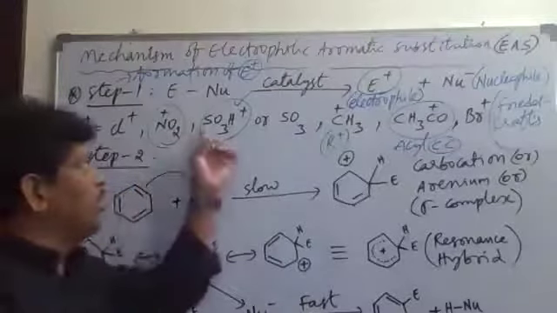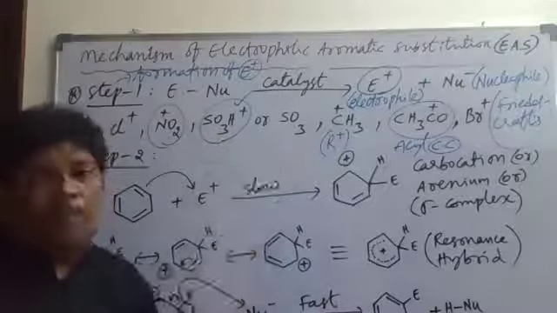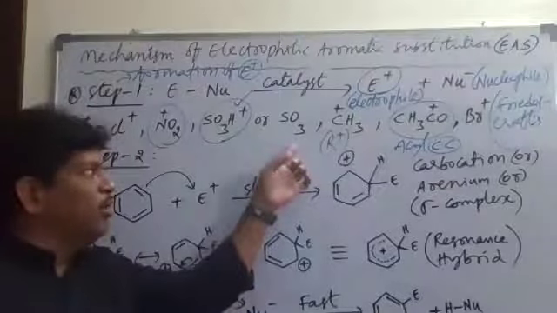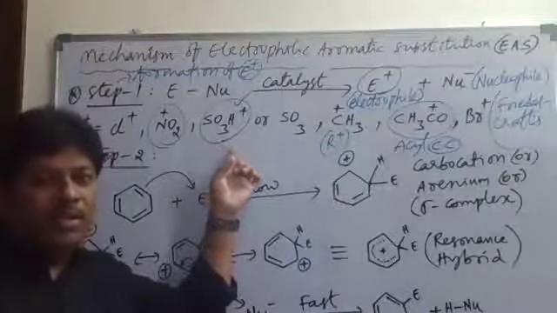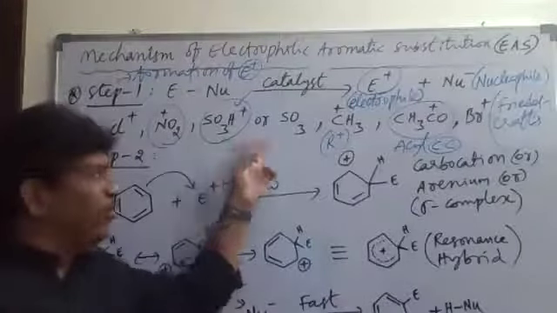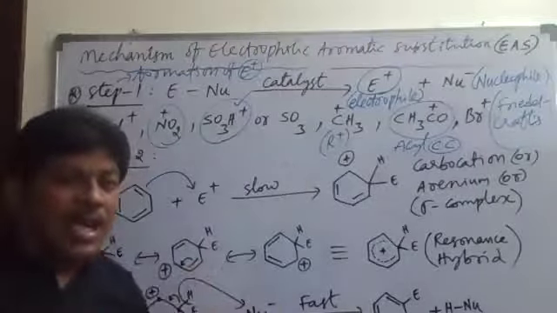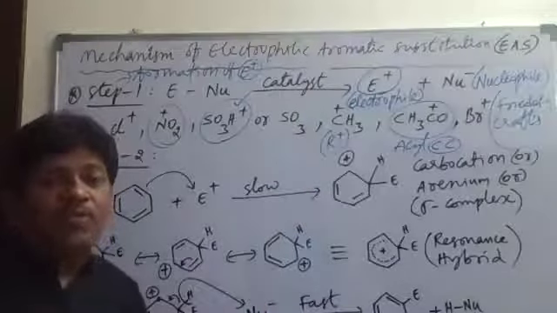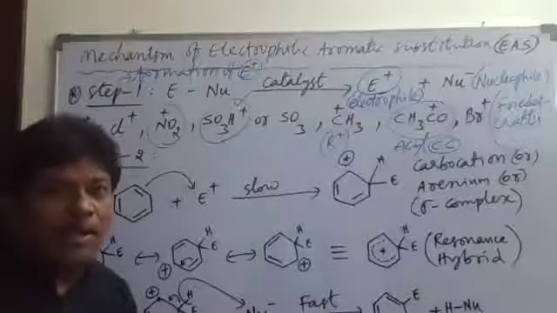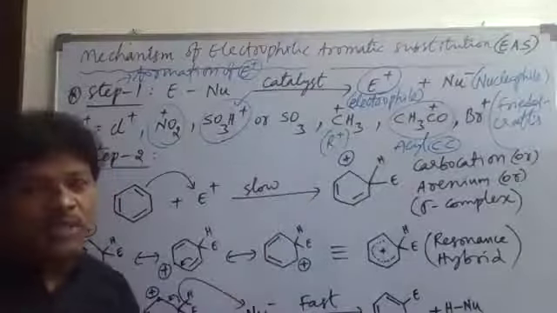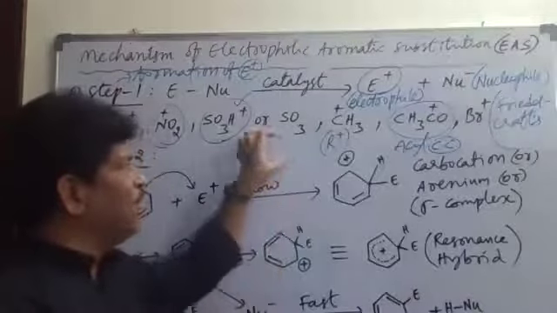Here the species is more electron deficient than SO3. Between the SO3 molecule, a neutral electrophile, and SO3H plus, the sulfonium ion, the sulfonium ion is relatively more electron deficient than SO3. Therefore we prefer SO3H plus as the electrophile over SO3, but SO3 also can be used. In some books SO3 is taken, in some books SO3H plus. So that is the sulfonation reaction.